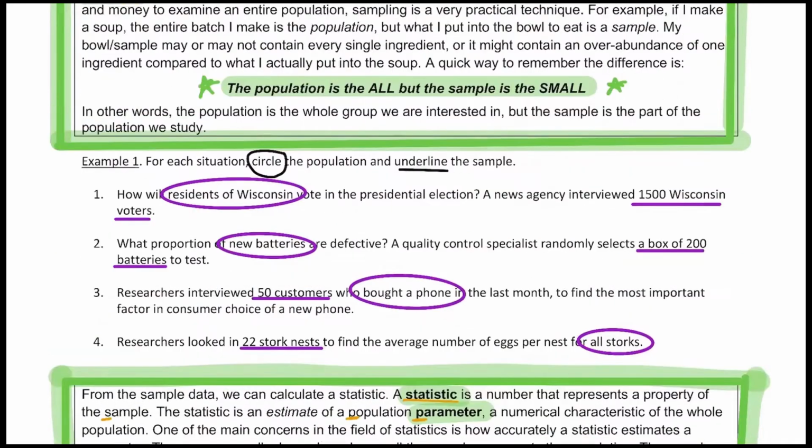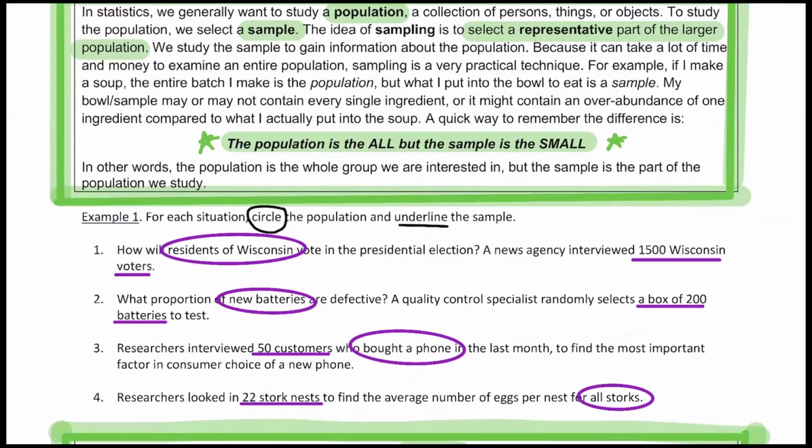So we have the population. This is something that is really important. The population is all, but the sample is small. And it's important to know population doesn't always mean people. The population can vary. So here we saw that the population was residents of a state, all New Battery people who bought a phone, or even storks. Thursday, the population is going to be a song.